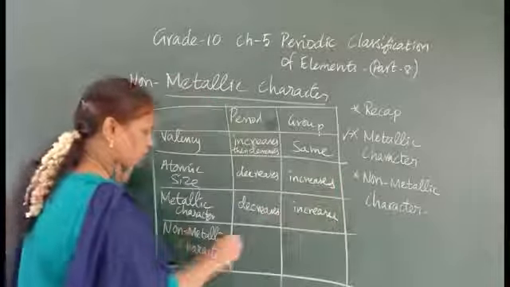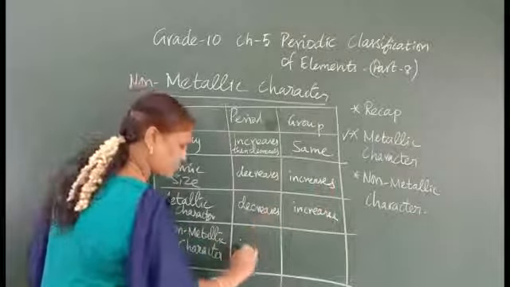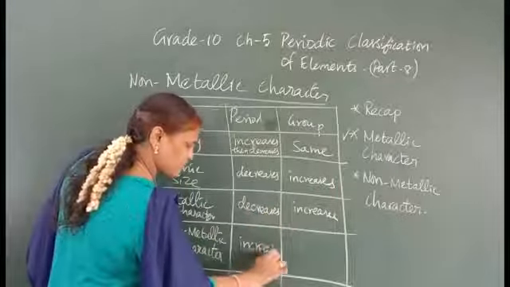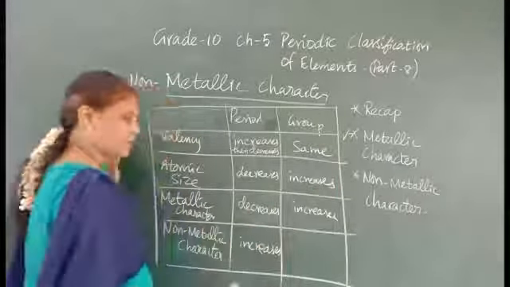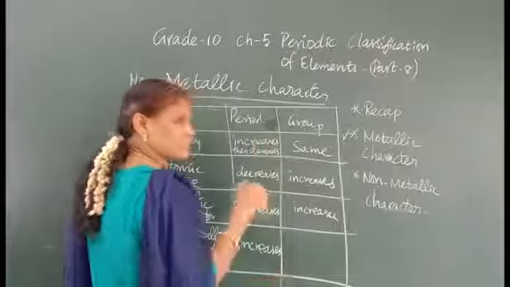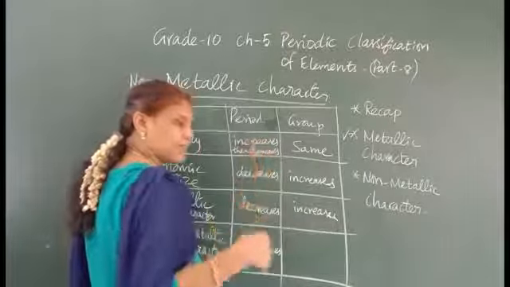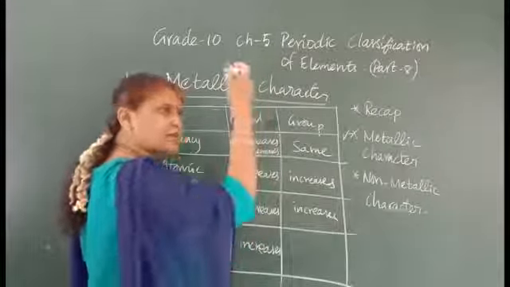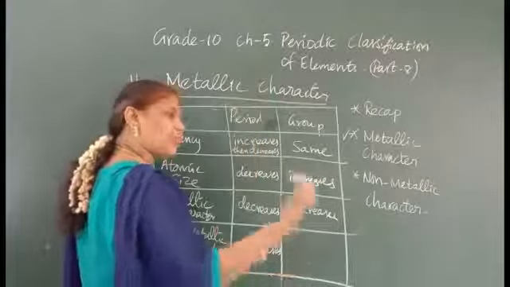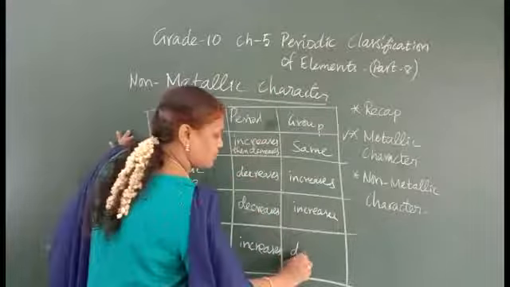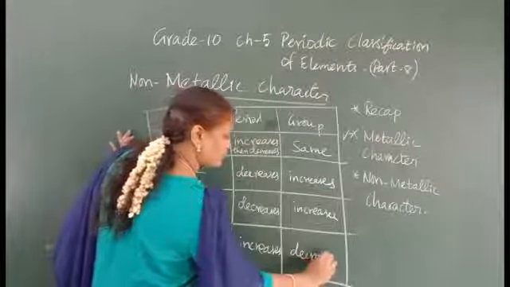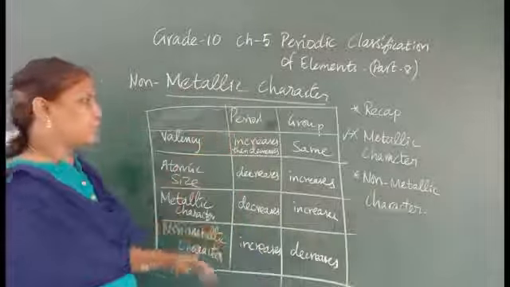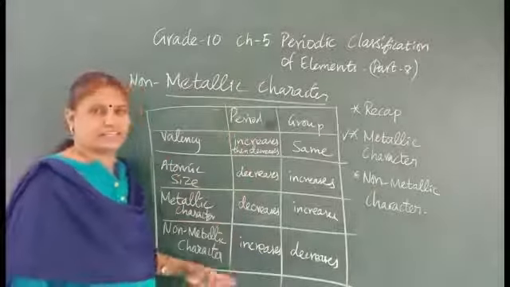Then non-metallic character in the period, what happens? We have seen now it increases. When it is least, it will easily attract. When you go down, the distance between the nucleus and the outermost shell increases. The force of attraction decreases in the group. So gaining an electron is difficult, so it decreases in the group. If you get this idea, it will be easy.